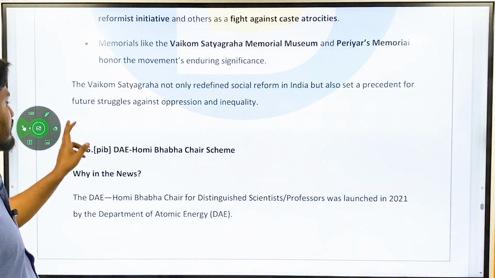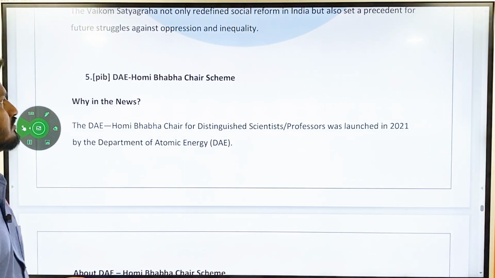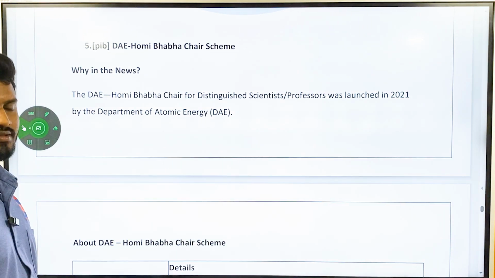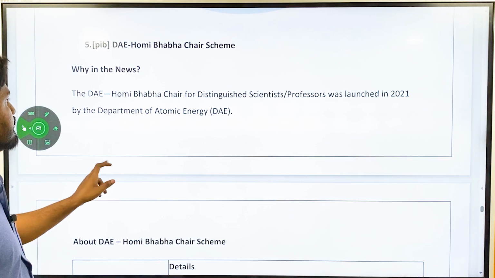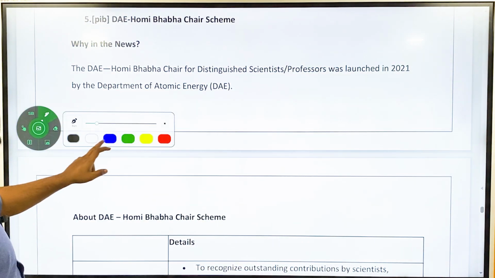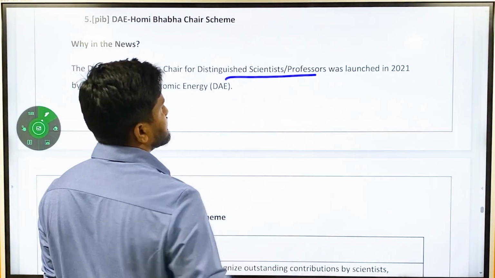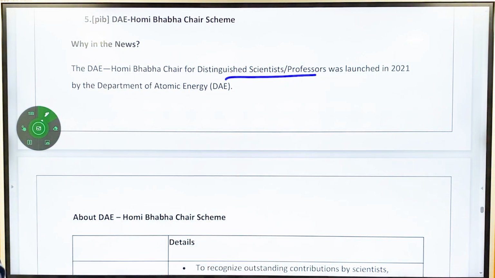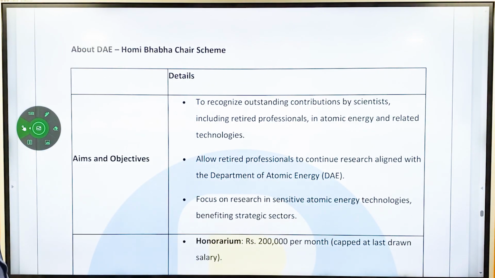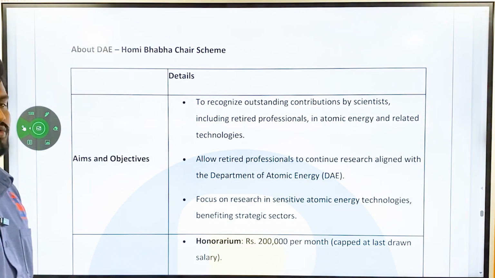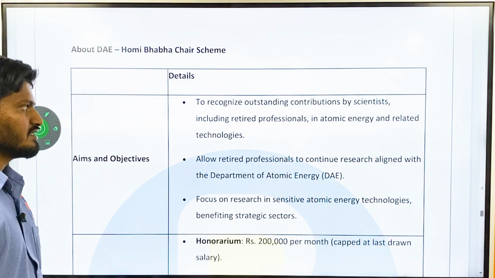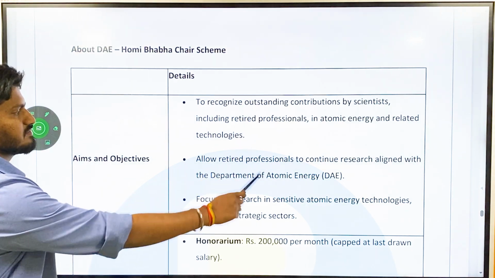Okay. Then there was an article in the Press Information Bureau about the DAE Homi Bhabha Chair Scheme. Okay, so government schemes. We'll see what this is. The DAE Homi Bhabha Chair for distinguished scientists or professors was launched in 2021 by the Department of Atomic Energy. Its aims and objectives are to recognize outstanding contributions by scientists, including retired professionals, in atomic energy and related technologies.